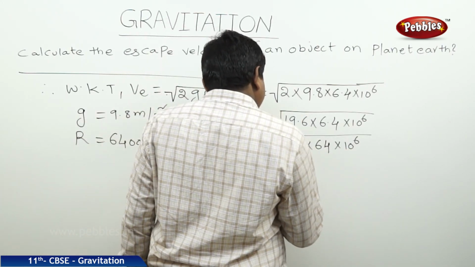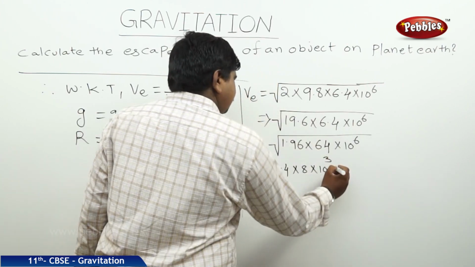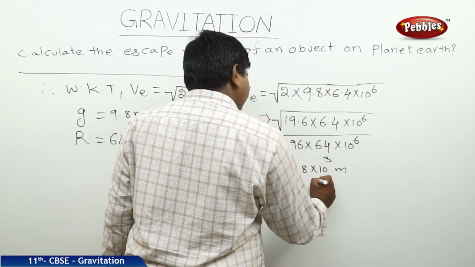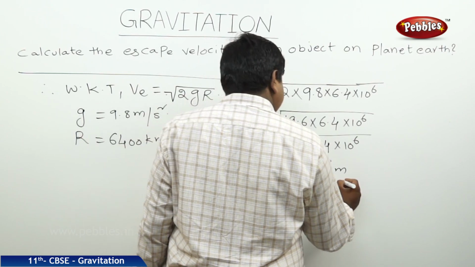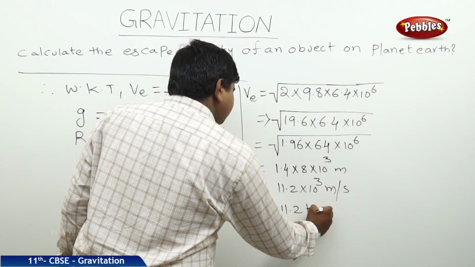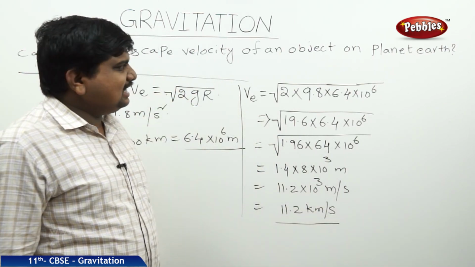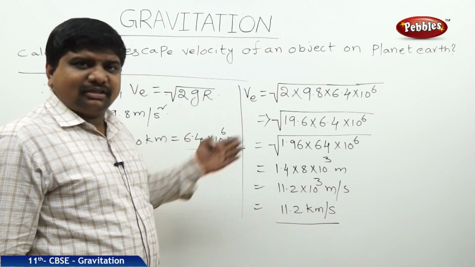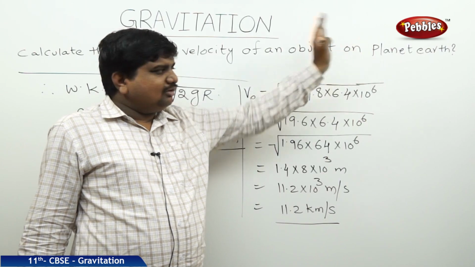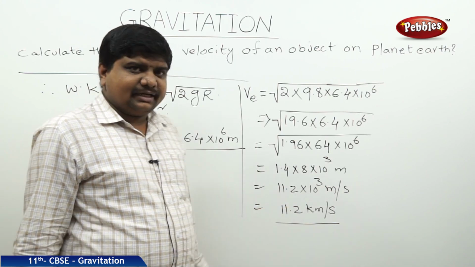So this will be 1.4 into 8 into 10 cube meters. Therefore it is 11.2 into 10 to the power of 3 meters per second. It will be written as 11.2 kilometers per second. This should be the escape velocity of an object or any other satellite which is on the surface of planet Earth. This is equal to 11.2 kilometers per second.